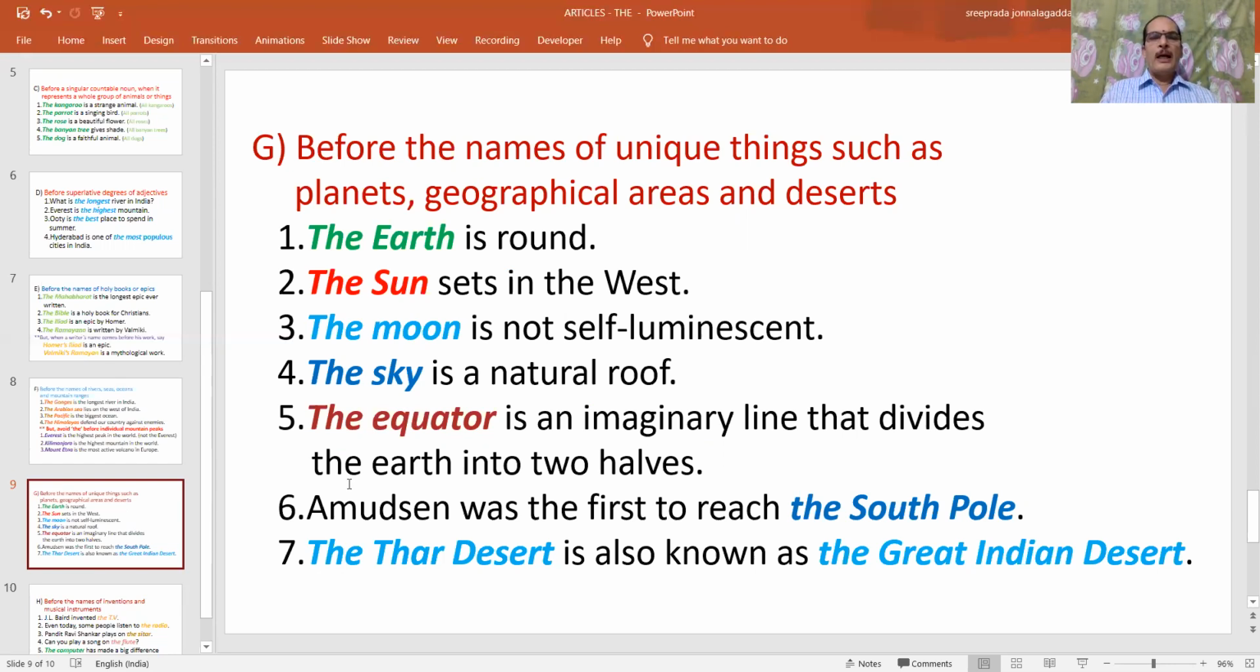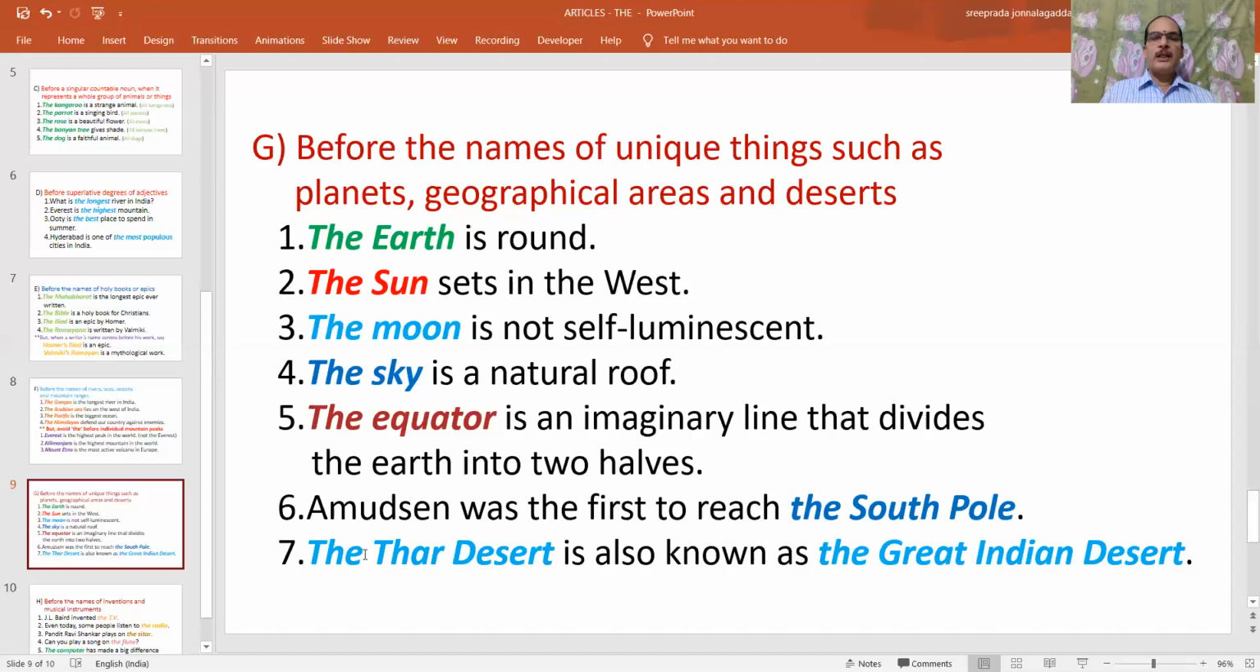Next one. Amundsen was the first to reach the South Pole. We have only two poles, the South Pole and the North Pole. That's why we have to use the before them, the South Pole, the North Pole. Like this we have to say.